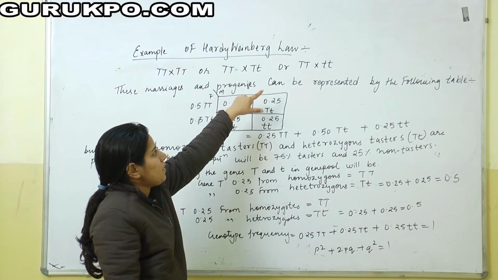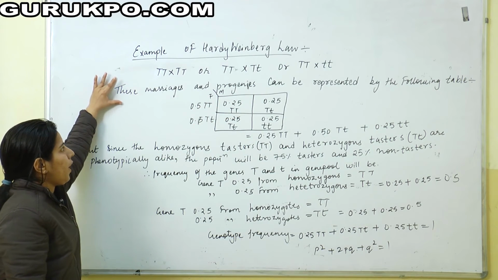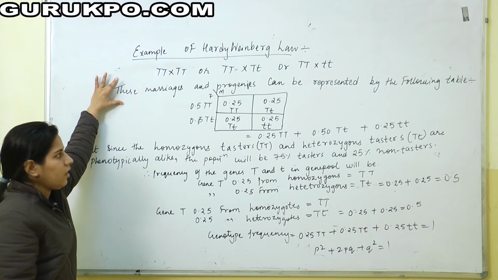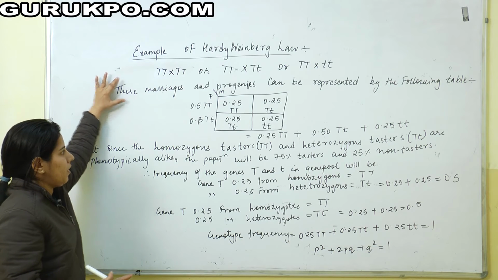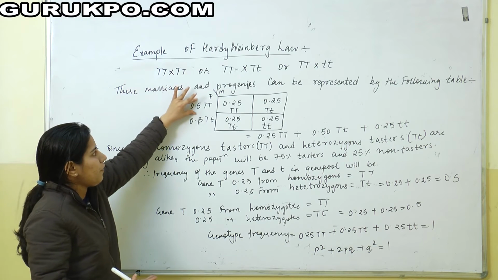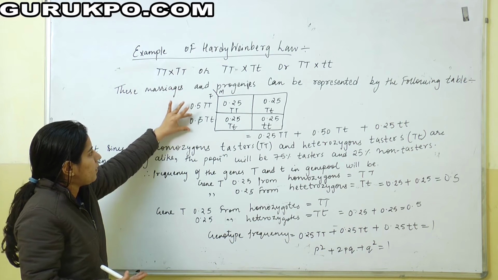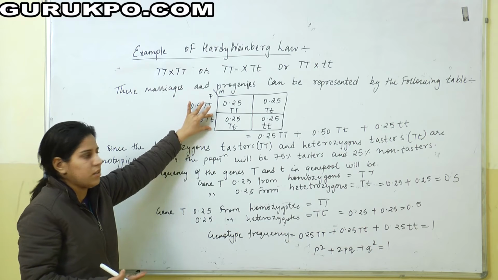In marriages where tasters and non-tasters mate, phenotypically the progenies can be represented by the following table: 0.5 are tasters, with capital T and small t, and 0.5 are non-tasters.